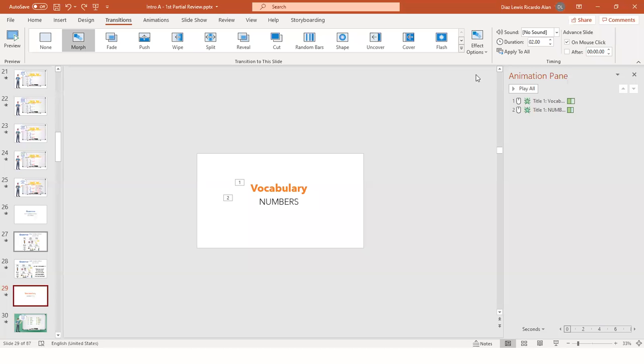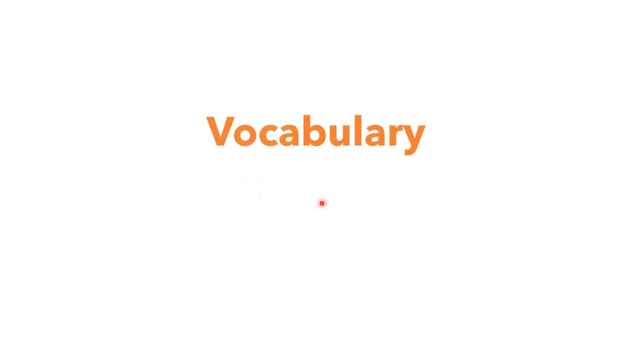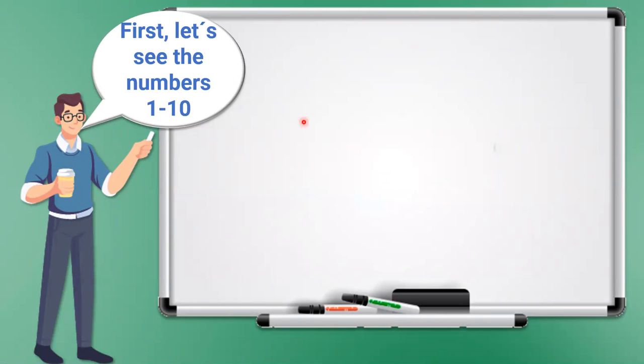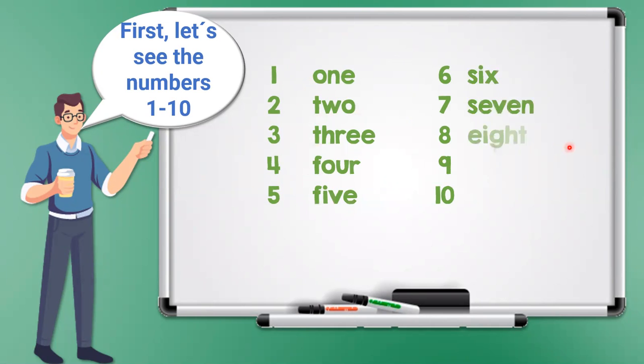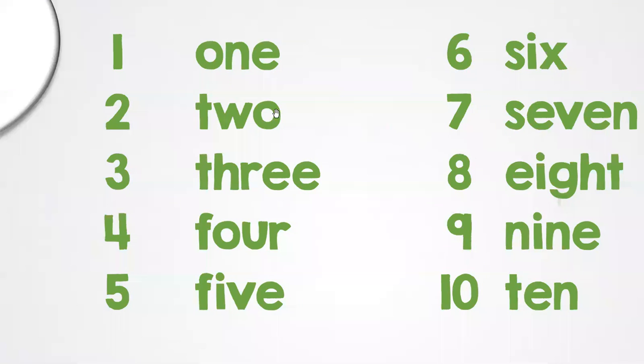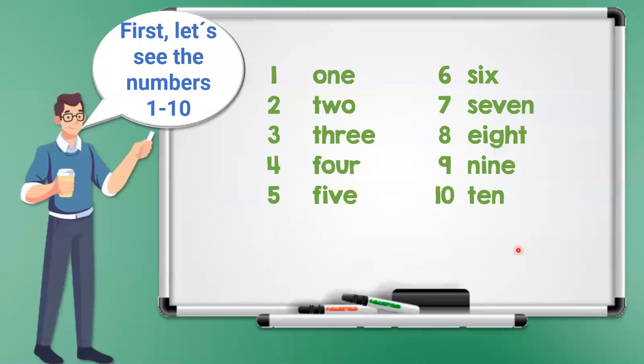Oh no, sorry, sorry. We're missing vocabulary numbers, okay? So let's take a look at it. First, let's see the numbers 1 to 10. First, we have 1, 2, 3, 4, 5, 6, 7, 8, 9, and 10. These are the numbers from 1 to 10. So please study them, practice them.